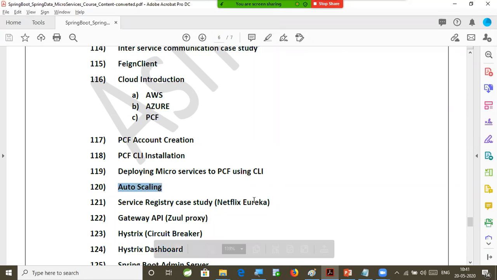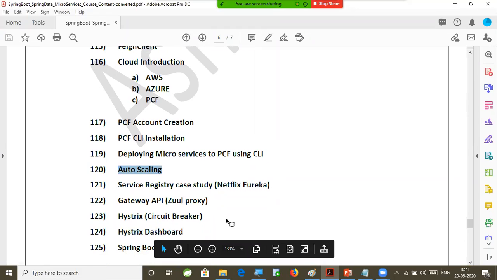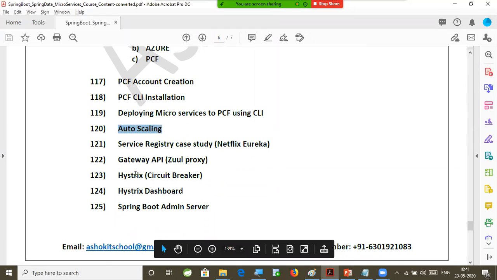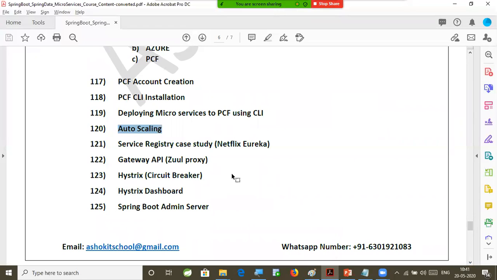Then service registries, gateway API, Zuul proxy, and what is a circuit breaker. Does anybody know what a circuit breaker is? Any idea? I'm not expecting that you should know already, but I just want to check. Does anybody have an idea what a circuit breaker is?